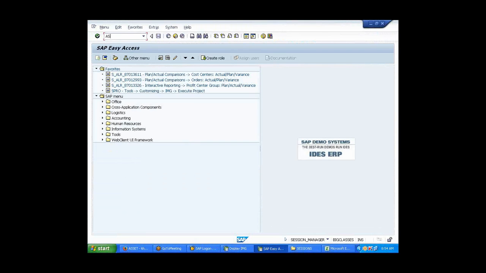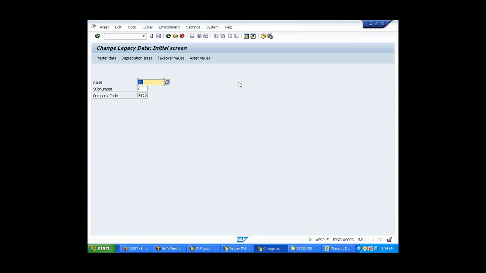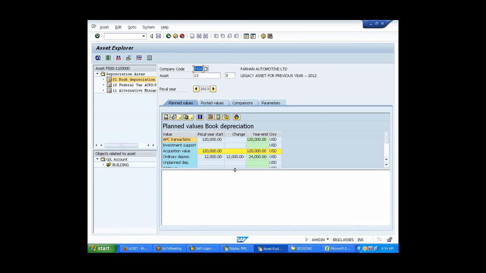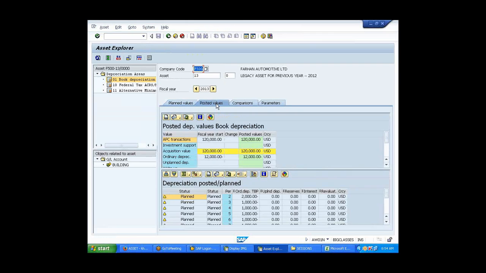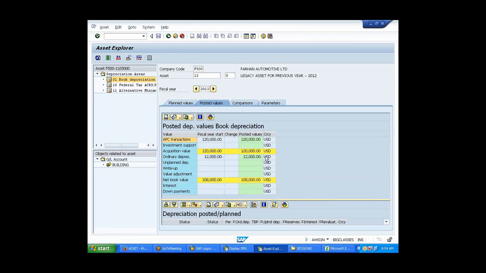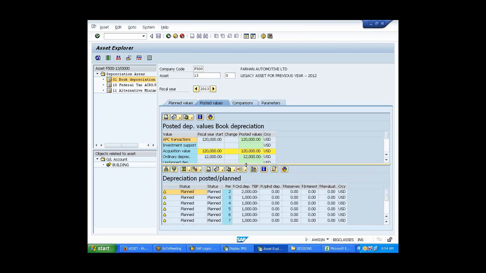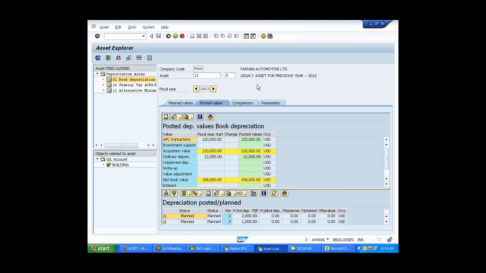So why do you have to post it to the GL? You don't want the value to be updated to the GL? Let me see. It should not update to the GL. It should get updated both ways. This is only in the master data. It has not updated to the GL, right? That's true. This is only lying in the master data. It has not updated to my respective GL accounts.